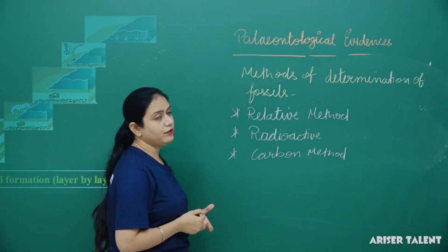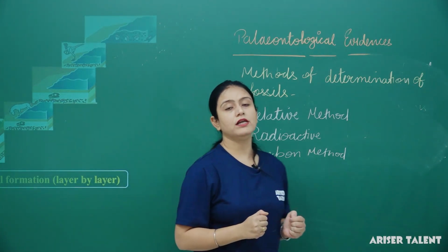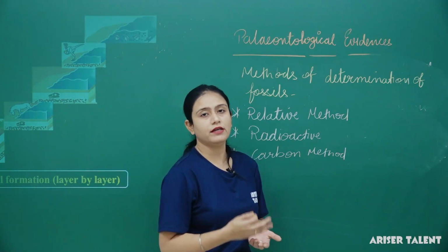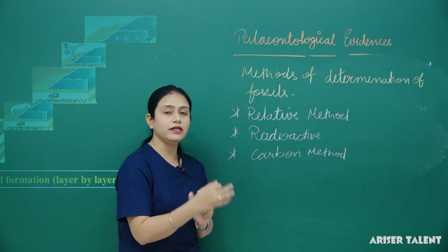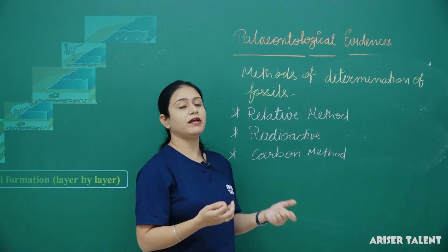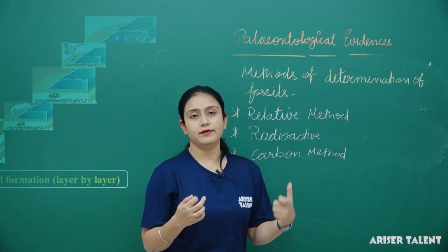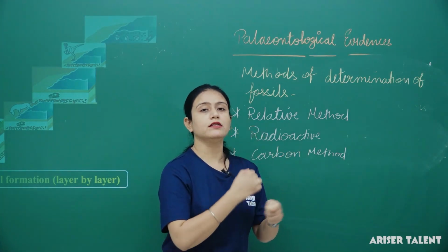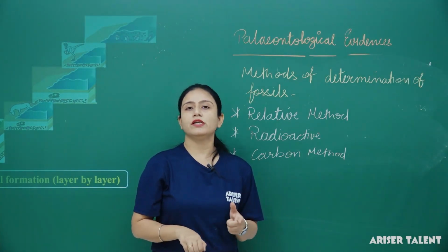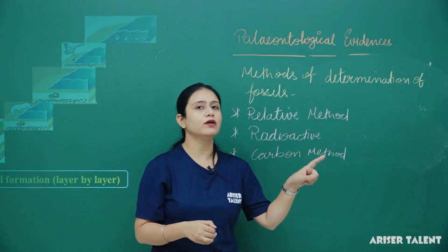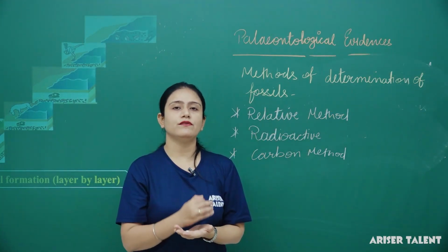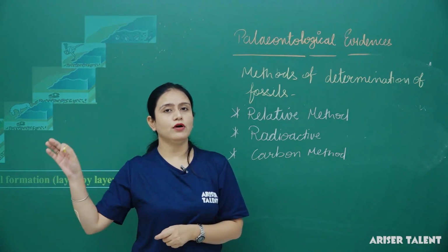If we talk about the relative method, if we dig soil from a particular place and find the fossil in the upper layer itself, very near the digging area, then we can determine that the fossils were formed recently. But if we dig continuously and find fossils in the deeper layers of the soil, then the fossils are very old, because they were formed a longer time back.